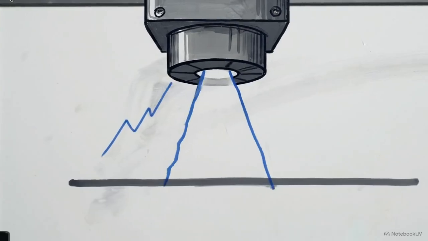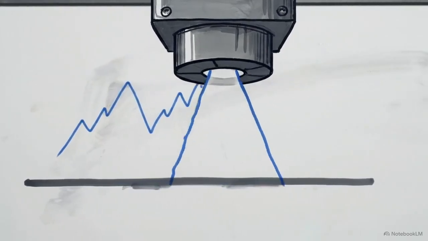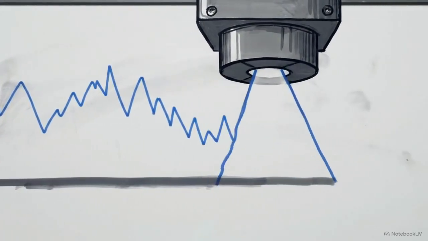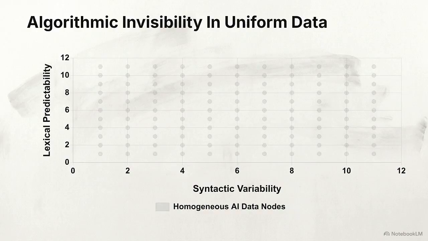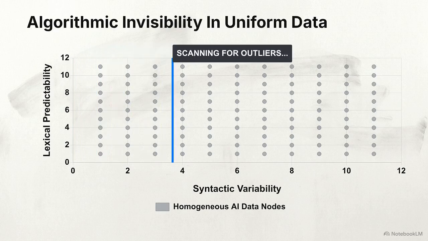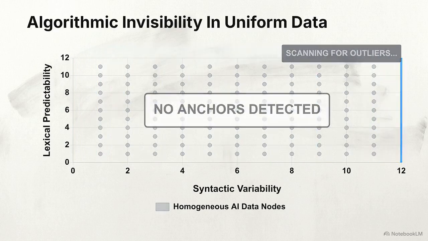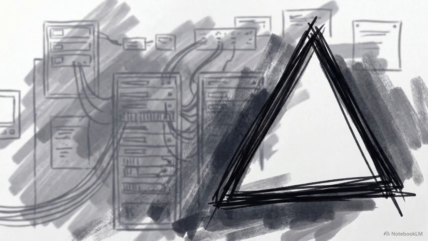Look at this simulation of a perfectly flat geometric landscape. When generative content reaches this level of grammatical perfection, search algorithms struggle to find any unique data points to anchor to, often resulting in a total loss of visibility. In advanced search ecosystems, this state of infinite digital smoothness is processed as low information density noise.